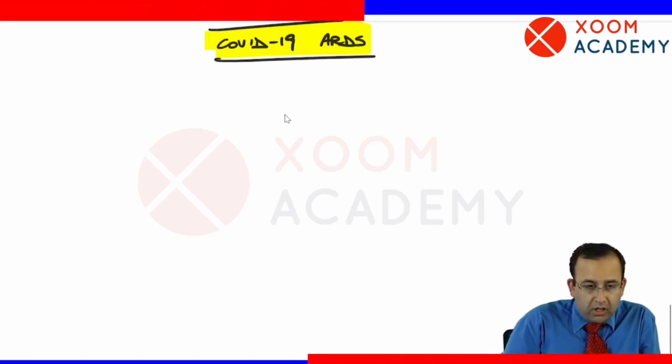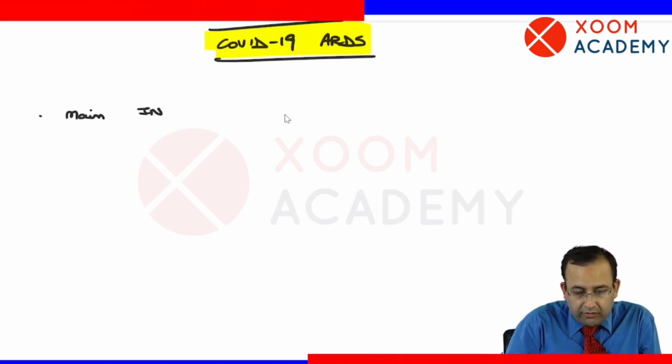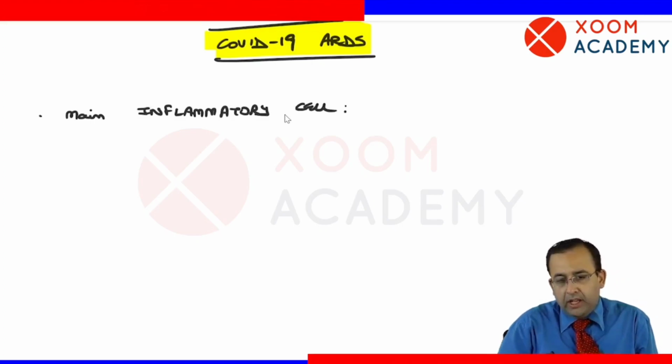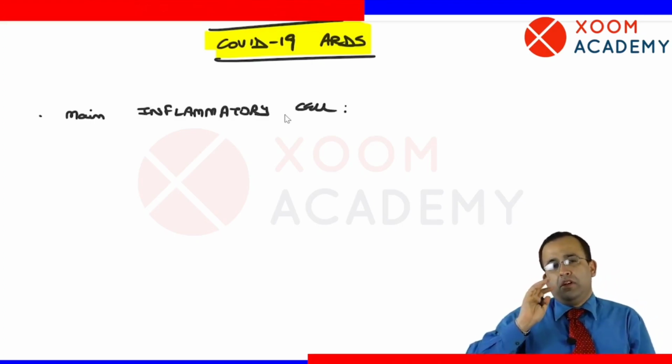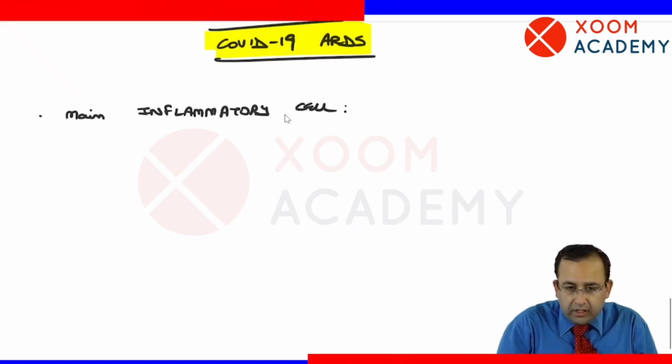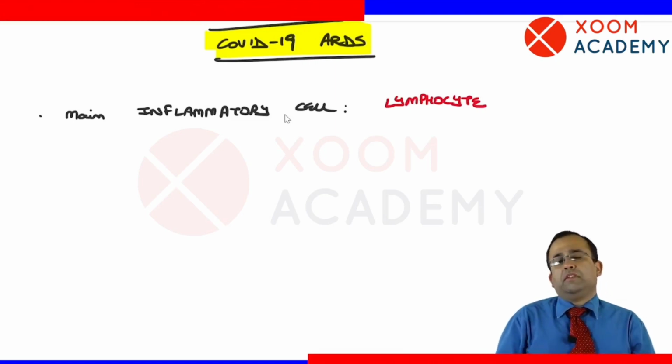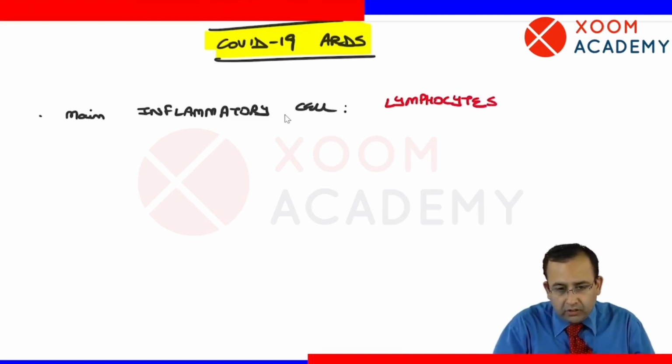First point, the main inflammatory cell. What are the differences from usual ARDS? Main inflammatory cell in ARDS is a neutrophil, versus in COVID-19 ARDS, the main inflammatory cell is lymphocyte. It shows the presence of mononuclear cells, that is lymphocytes and giant cells.